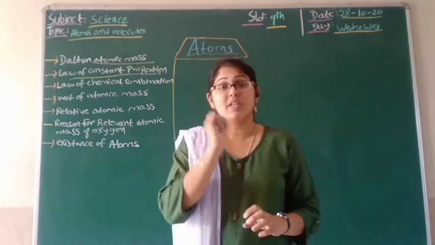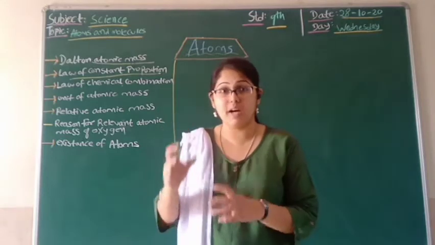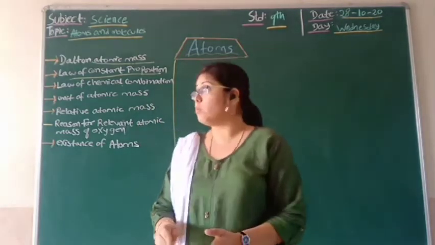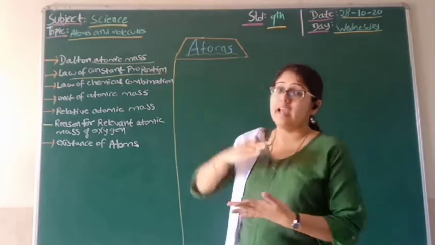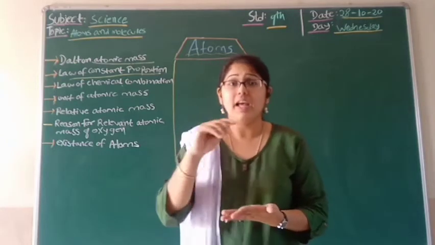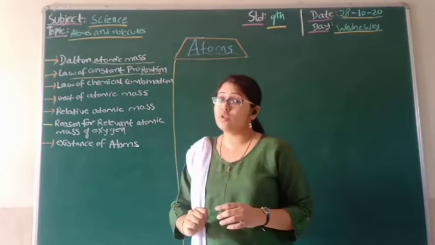I am repeating, in each chemical reaction, the elements have a specific quantity, known as mass. That means Dalton proposed the theory of atomic mass, and he said that each element has a characteristic atomic mass, and that can be found relatively by the law of constant proportion.